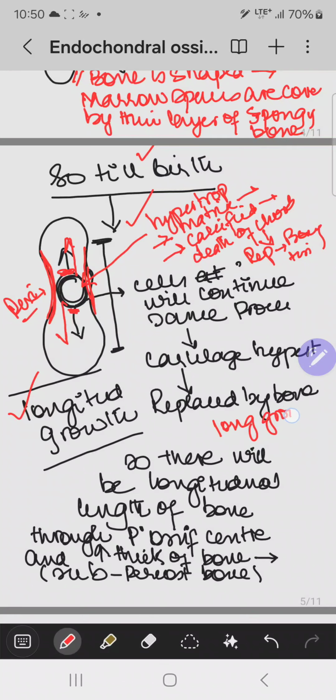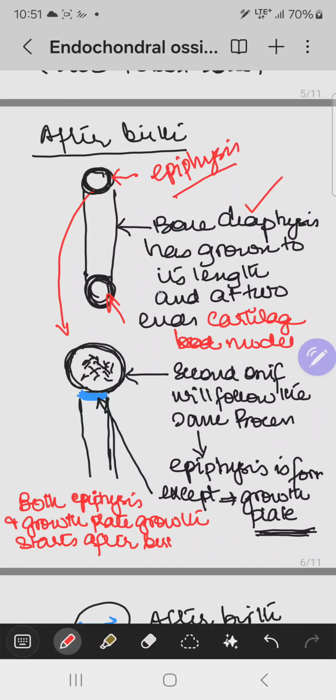Now what happens at birth? At the time when the baby is born, the diaphysis has already grown and taken its development, but the ends of this diaphysis, which are called the epiphyses, are still to grow. So they will also follow the same rule, but initially the ossification has to take place in these epiphyses, and that ossification is called secondary ossification. What is that called? Secondary ossification.